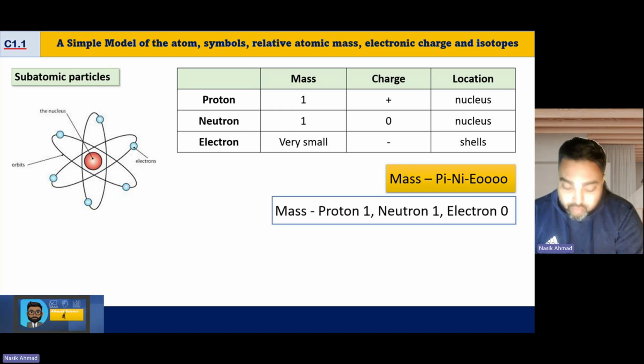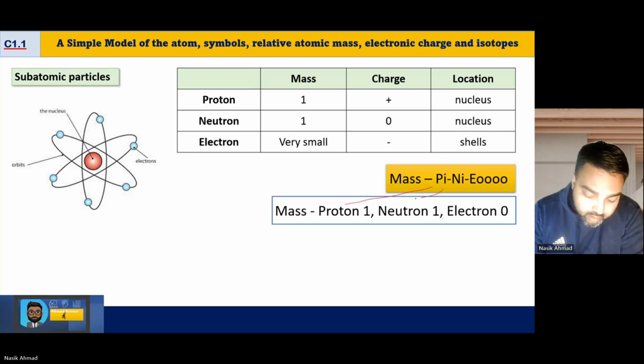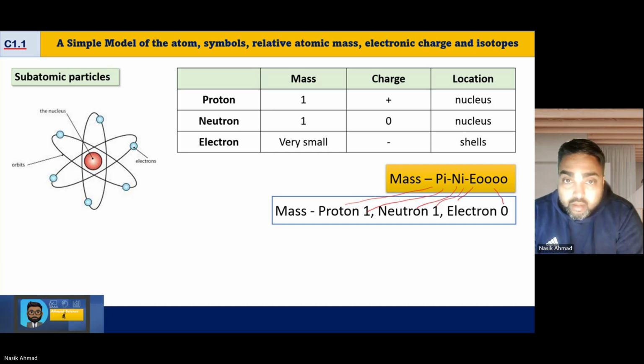Protons have a mass of 1, neutrons have a mass of 1, and electrons have a mass of 0. So P, N, E, O. That's the way I remember it.